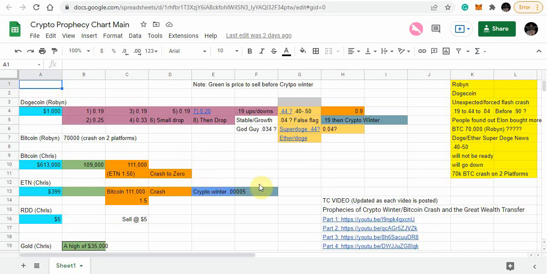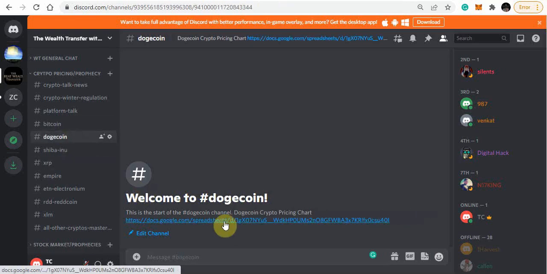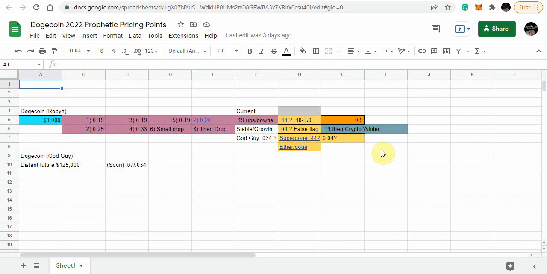We can worry about what Bitcoin might be down the road in the future, and we'll make those changes in the Discord when that time comes. But right now, we're focused on this first run, and that's very important. Right? Dogecoin, when you go to Dogecoin, it has its own pricing chart here separated from the other one. So you can just watch that and follow that there.